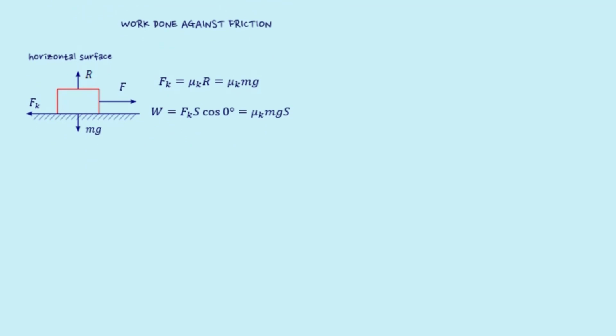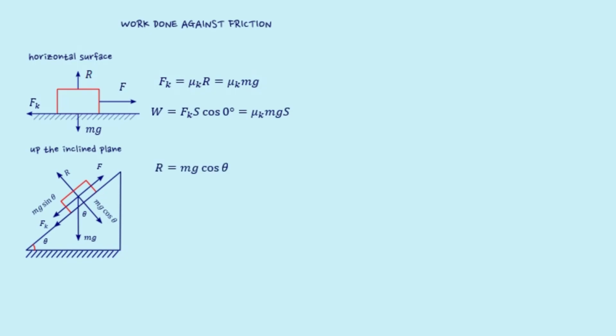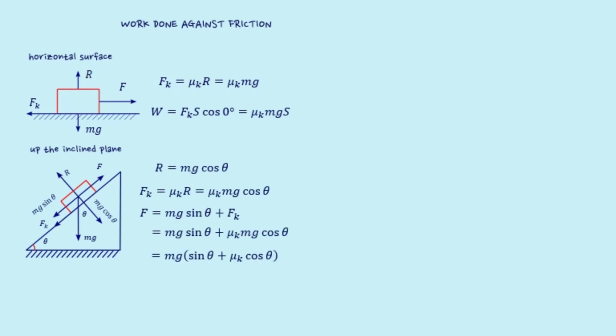Here, F is to be replaced with the force of kinetic friction, which is μk times normal reaction or μk mg. Therefore, work done against the force of friction in this case will be W = μk mgs.